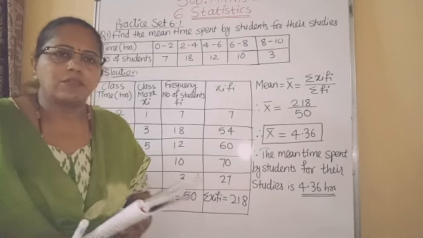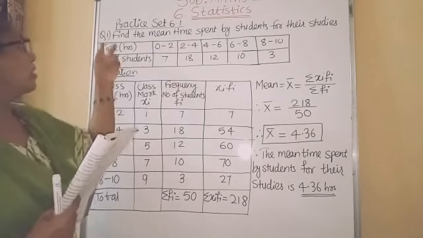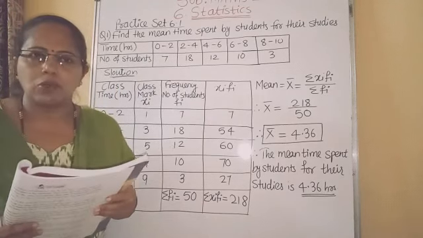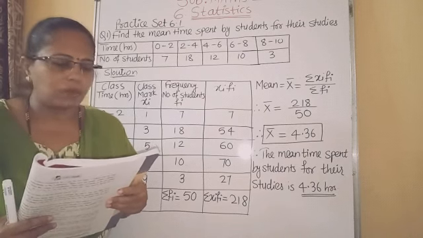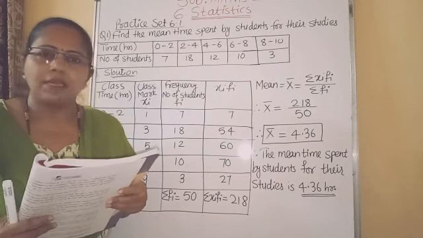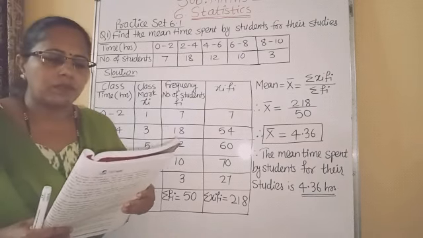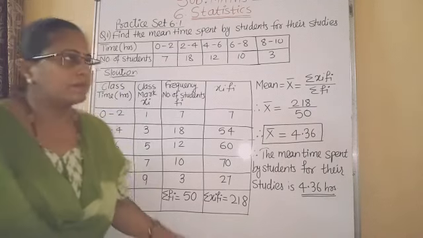Followed? Let us solve some examples from practice set 6.1. Question number 1. The question is, the following table shows the number of students and the time they utilize daily for their studies. Find the mean time spent by students for their studies by direct method.